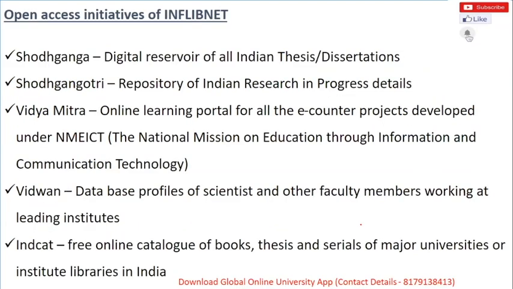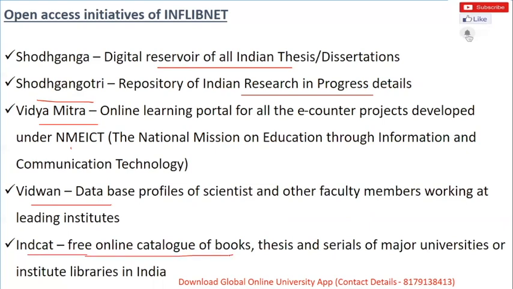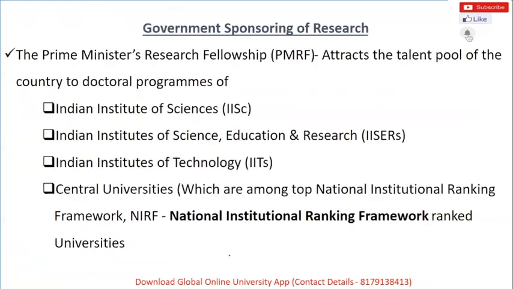Next, you have open access initiatives, or IMPRINT: Shodhganga, a digital repository for Indian theses; Shodhgangotri, for research progress details; Vidya-Mitra, a portal for e-content projects developed by NMEICT; Vidwan, a database of scientists and other faculty members of leading institutes; and INCAT, a free online catalog of books, theses and serials of major universities.